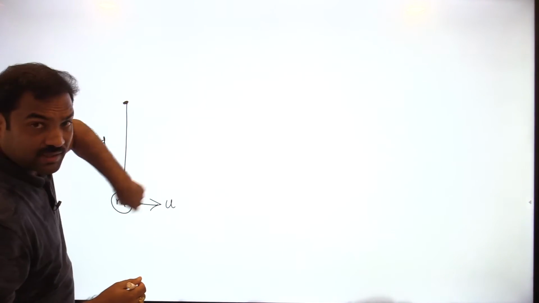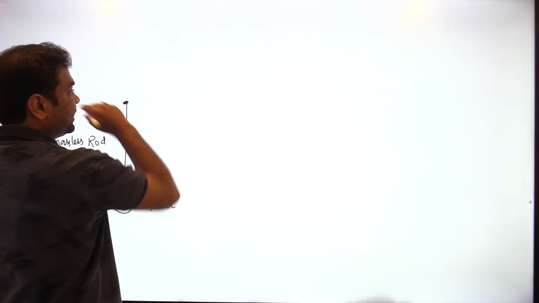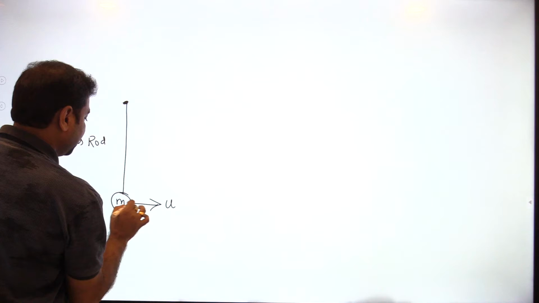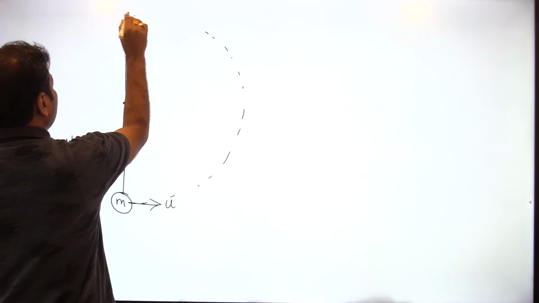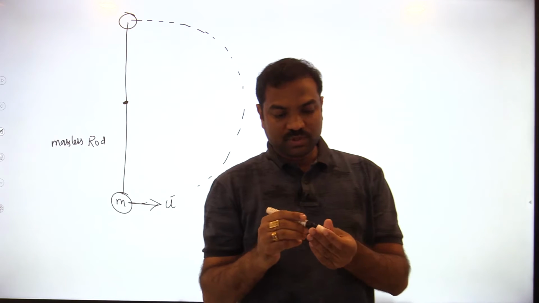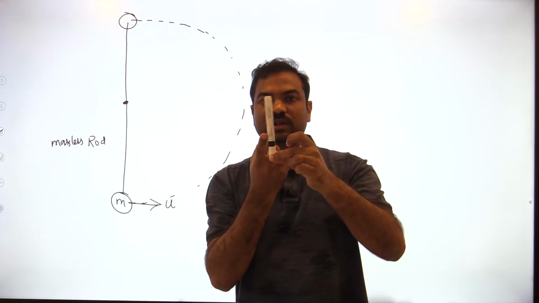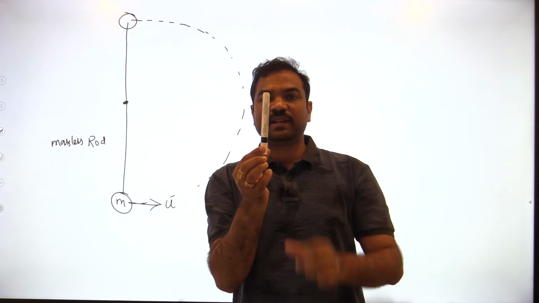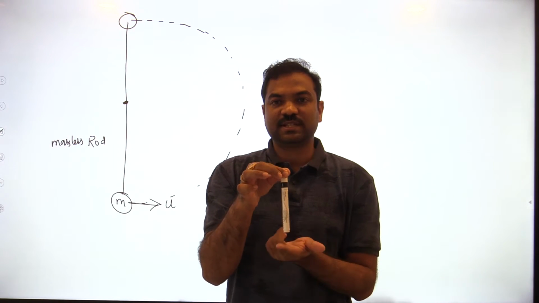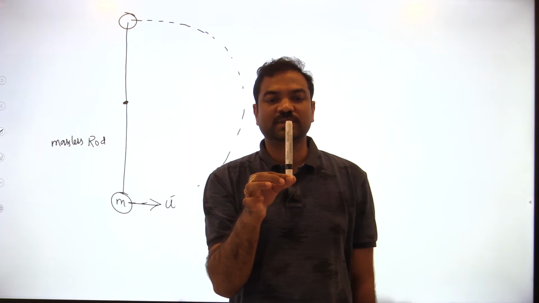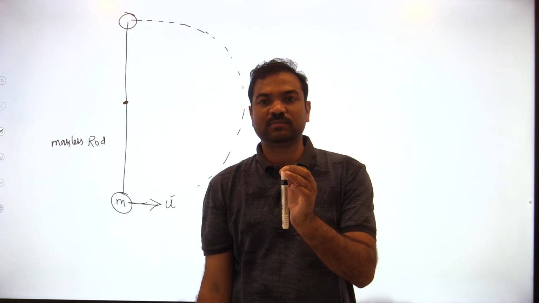So I am giving the velocity to the particle at the bottom so that it has to complete the vertical circle. That means, can I say that it has to go to the topmost point? If it has gone to the topmost point, and I release it, it automatically comes down. So the only thing is that you have to give the velocity in such a way that it goes to the topmost point. Once it has gone to the topmost point, automatically it comes to the bottommost point.